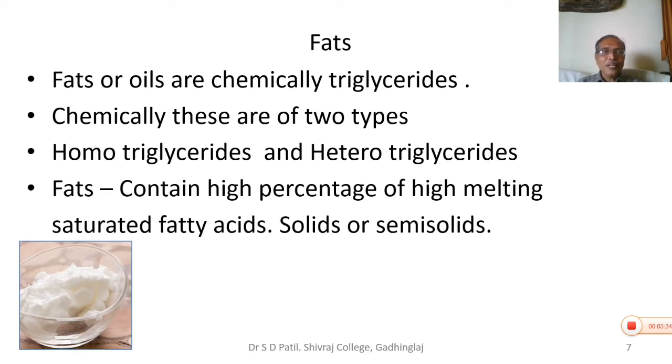So let us see what fats are. Fats or oils are chemically triglycerides, that is, triesters of glycerol. Chemically, these are of two types: homotriglycerides or heterotriglycerides. In homotriglycerides, the same R group is there, and in heterotriglycerides the R groups are different, meaning the fatty acid portions are different. In homotriglycerides the fatty acid portion is the same.